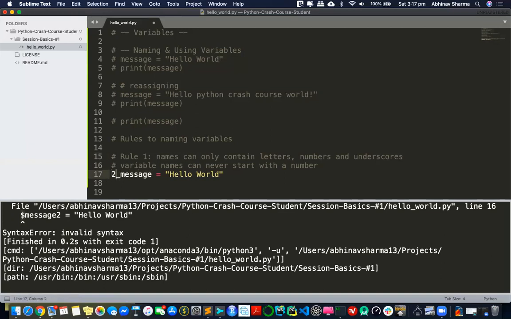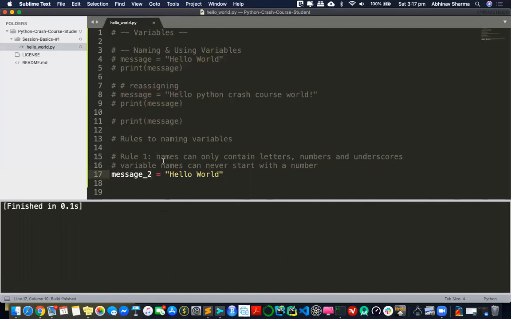Why can I create this, right? This will still break. So variable names can never start with a number. Even though numbers are allowed, you can always say like this, message underscore 2. This is okay. But a variable can never start with a number. So that's the takeaway of this rule.